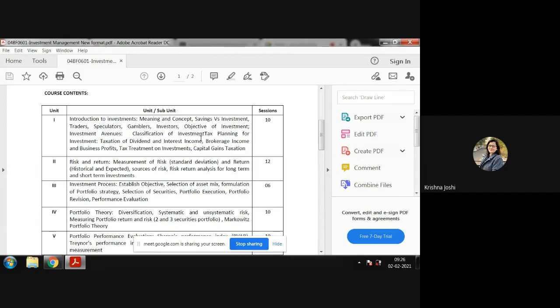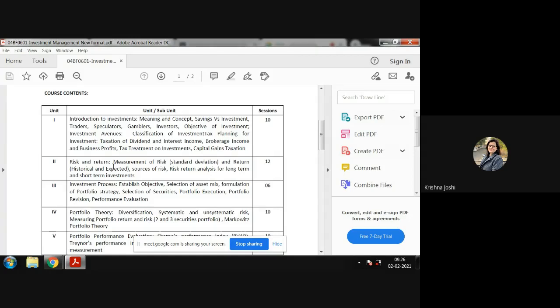So basically in this module, you will be understanding what is investment, what is the differentiation between various terms, various investment objectives, and the tax treatment for various investment objectives. So these are the four points we are going to discuss in this module.